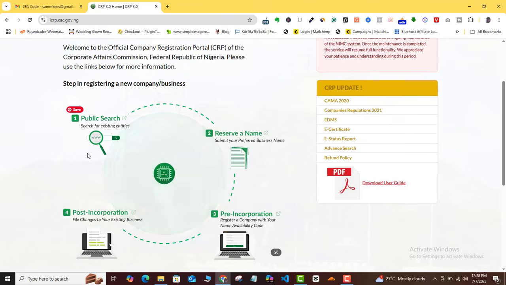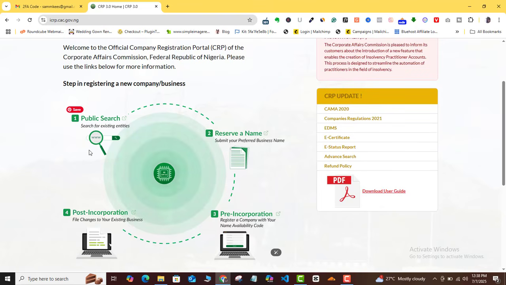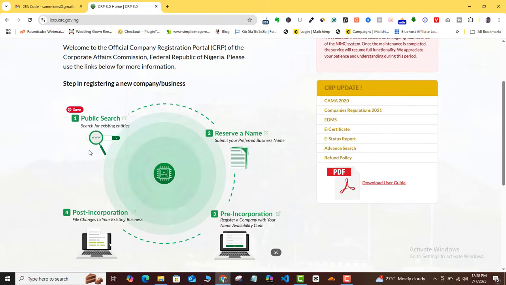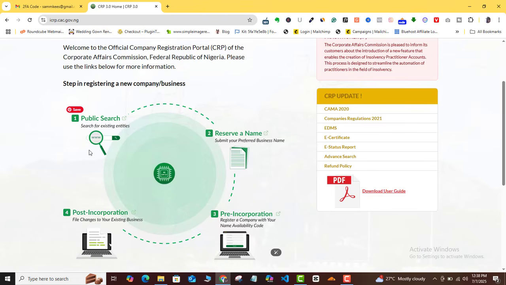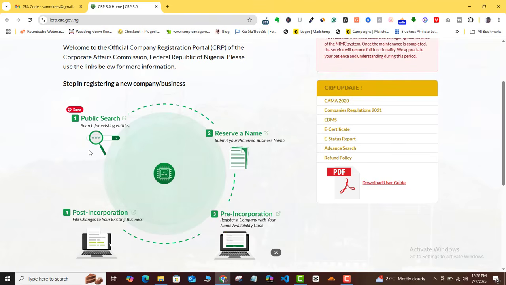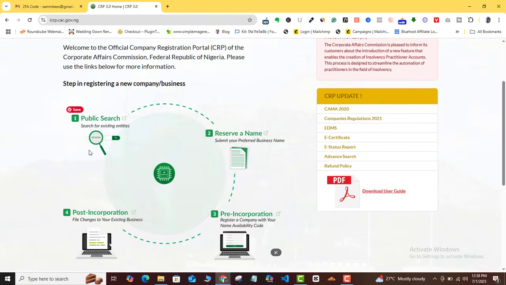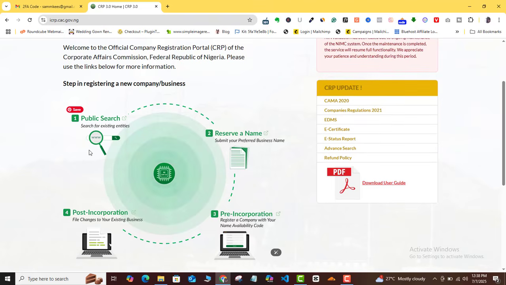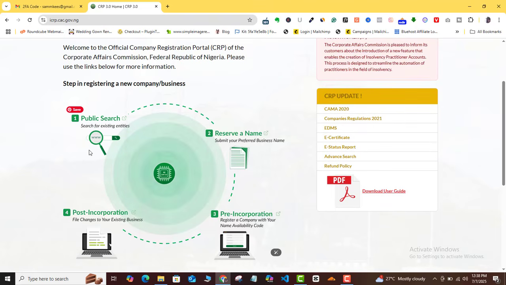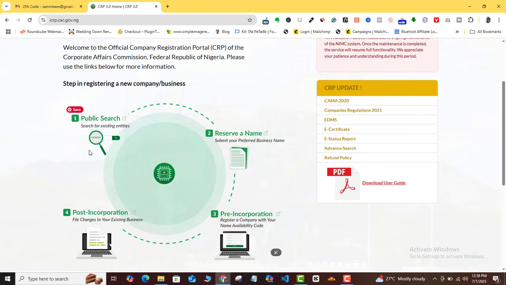So here they are telling us that they are not only going to make this process better and faster so that you can know exactly what's going on, they will also suggest names for you that you can use. And I think if they keep up with that, that is going to really be a game changer, because many times people are just confused over what name am I supposed to use now? So if CAC is giving you related names that are not too far away from the original name that you probably wanted to use, which is no longer available, you can always make better choices.